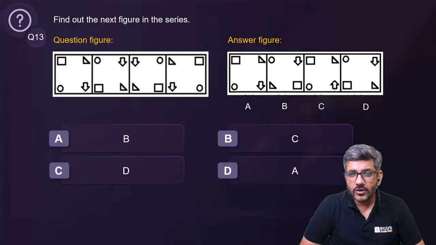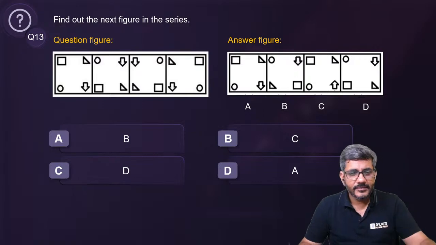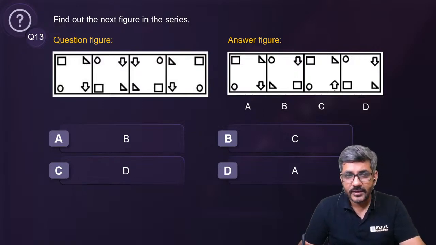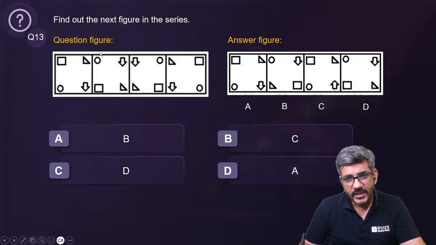Vijay Arora has got option D. Okay. Shubham has got option D. Charvi has got A. Varsha has got D. Anish has got D. Jaiho has got D. Karthik has got D. Let's have a look at this.